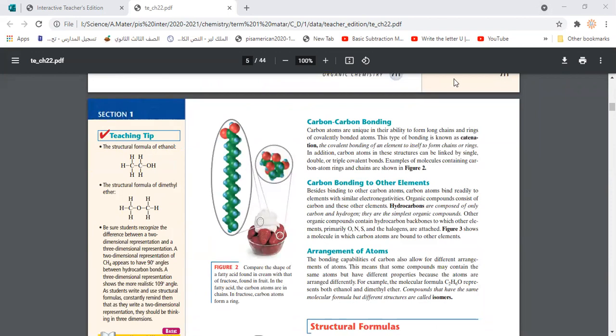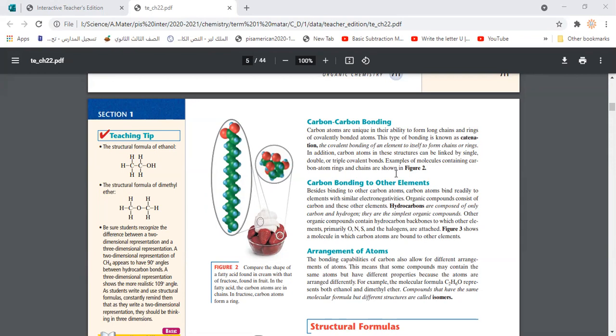First of all, the carbon atom is able to bond with another carbon atom. That means a carbon atom is able to make a covalent bond with another carbon atom to create a long chain of carbon, or even a ring. We call this catenation. What is catenation? It is the covalent bonding of atoms of an element to form a chain or ring of the same element. Once an element is able to combine with itself to create a long chain or a ring of that element, that is one of the reasons carbon is able to make this diversity of organic compounds.